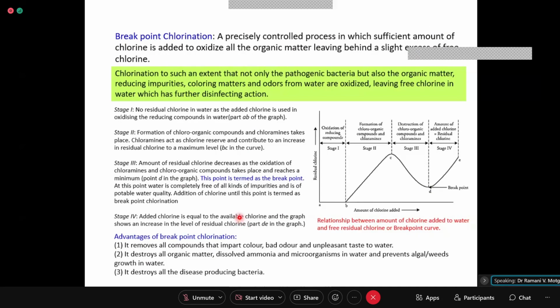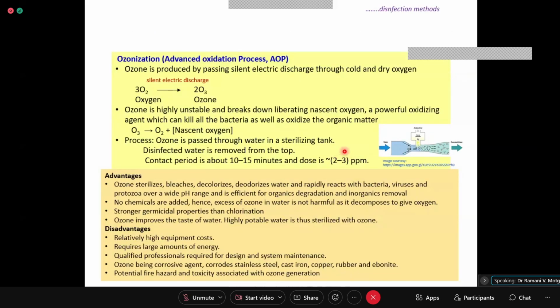Mostly in swimming pool water, a pipe will be there through which the water flows, and there will be a UV lamp at the top, and the flow rate is slow. So water continuously passes through there, and there will be a glass portion, and the UV light will pass through the glass.